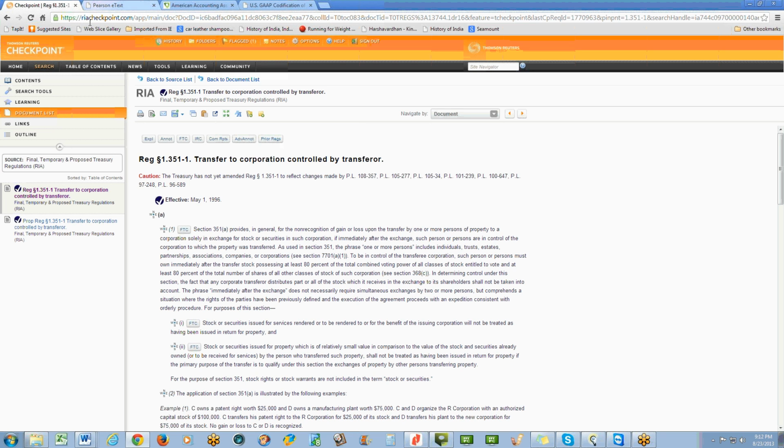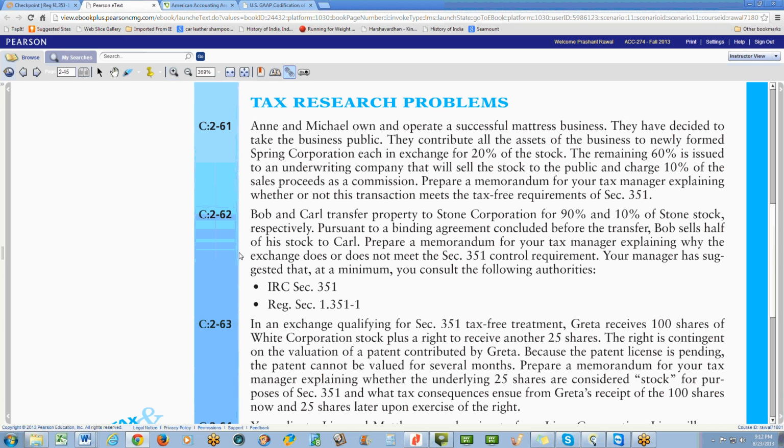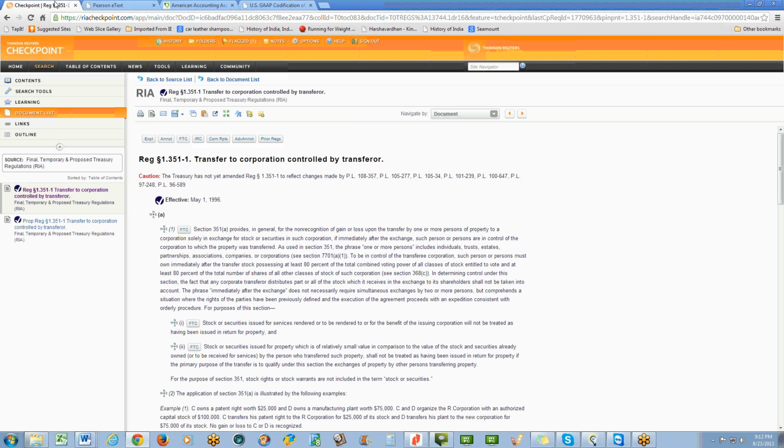Of course, you would have to read the case. You will need to understand what the case is asking for, and then elaborate further as to what you are required to do. I'll explain those requirements when I give you a specific case. In most scenarios, I'll give you a case that asks you to prepare a tax memorandum after doing your research. So that's one way of doing it.